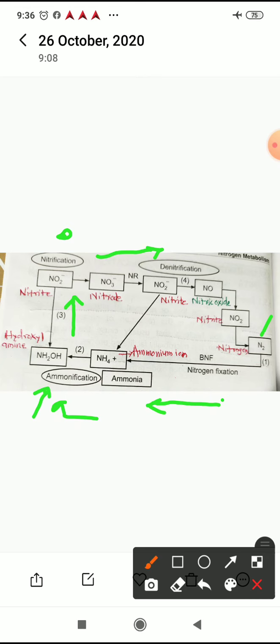Here, examples are Nitrosococcus, Nitrosomonas, Nitrosospira, Nitrosolobus. Like these bacteria, they do the process of conversion of ammonia into nitrites. And second group, the bacteria concerned with converting nitrites to nitrates